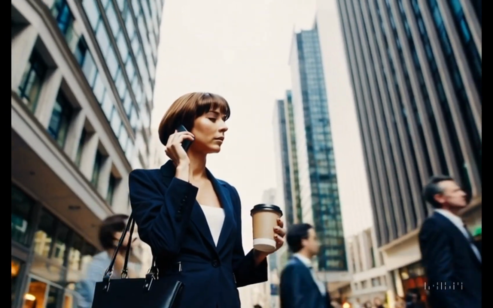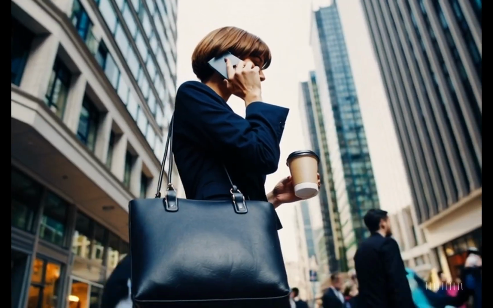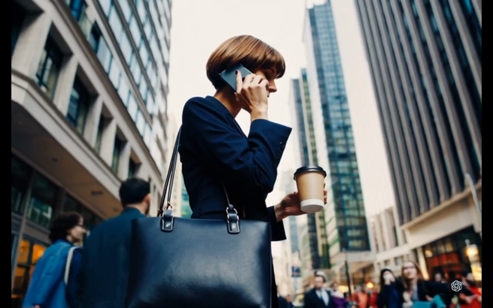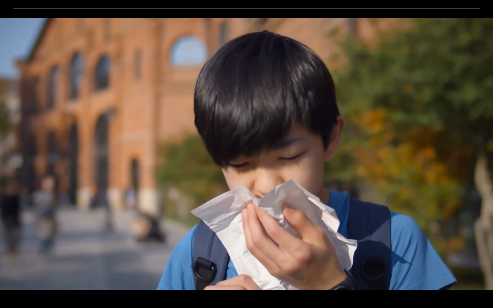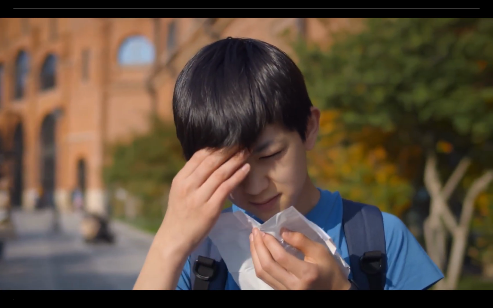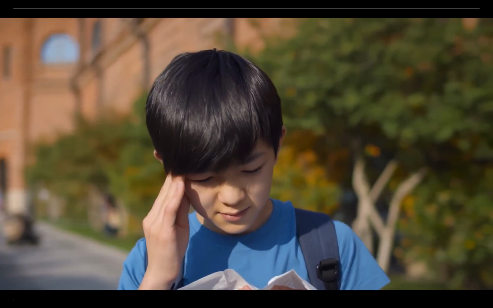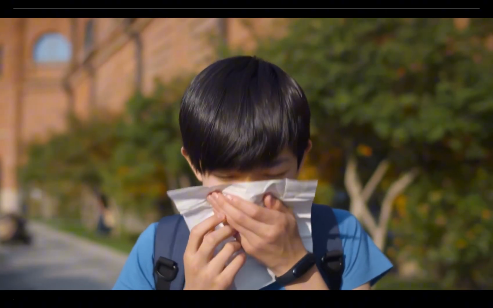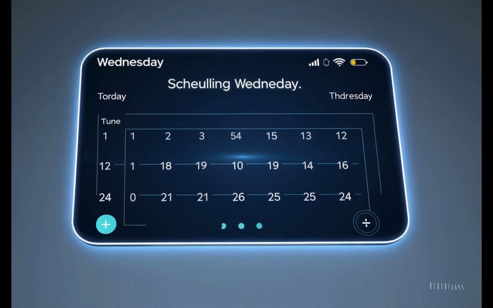Let's imagine a situation when a busy woman, during her lunch break, finds out that she needs to schedule a doctor appointment for her child. So she picks up the phone and calls the doctor's office. The doctor's office is at lunch break at this time, so the phone call is forwarded to the voice AI assistant.